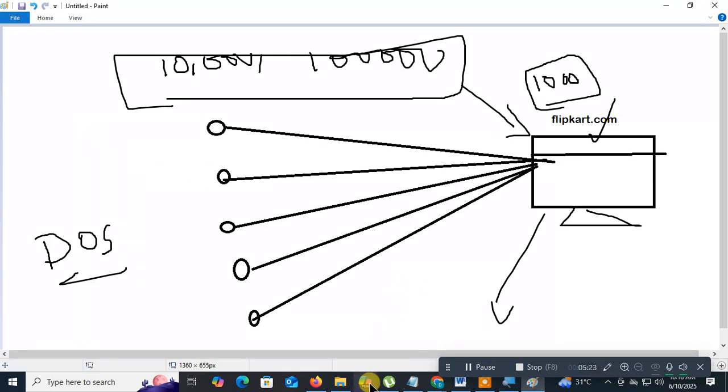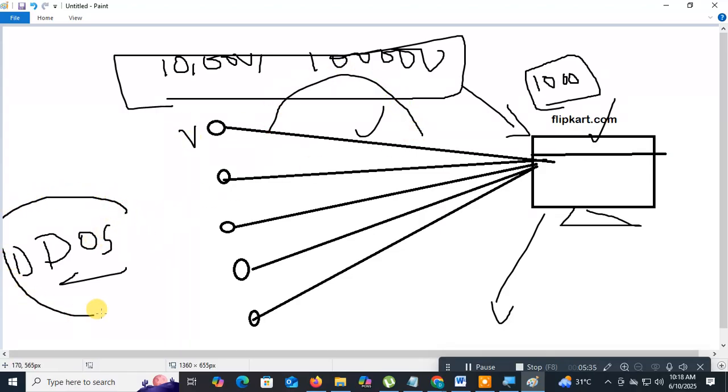Here, see this. What I explained is DOS, and this is DDoS. DOS means they attack from a single entity. DDoS means distributed denial of service attack: hundreds of multiple users access the website at a time. Then this website goes down.